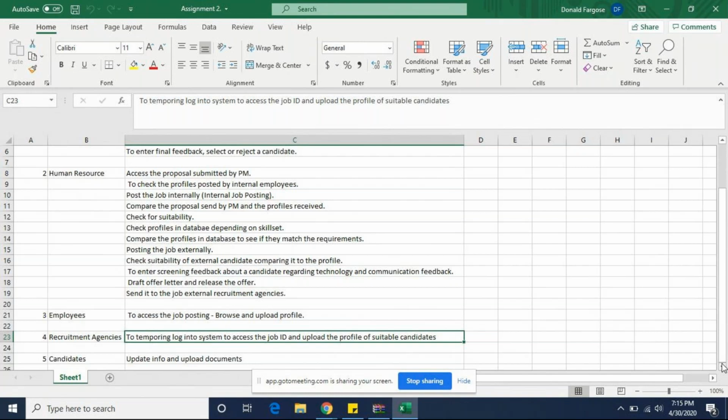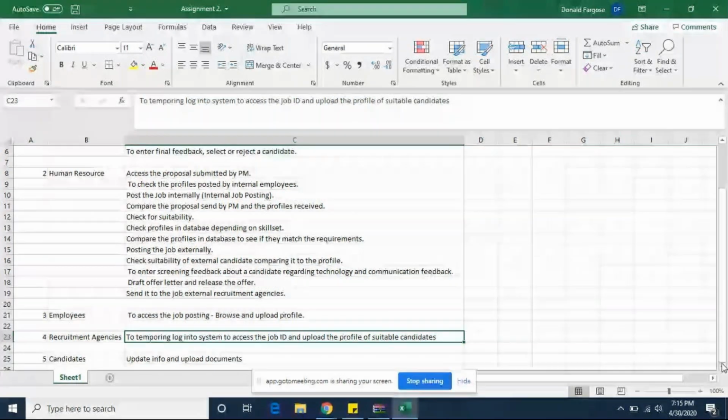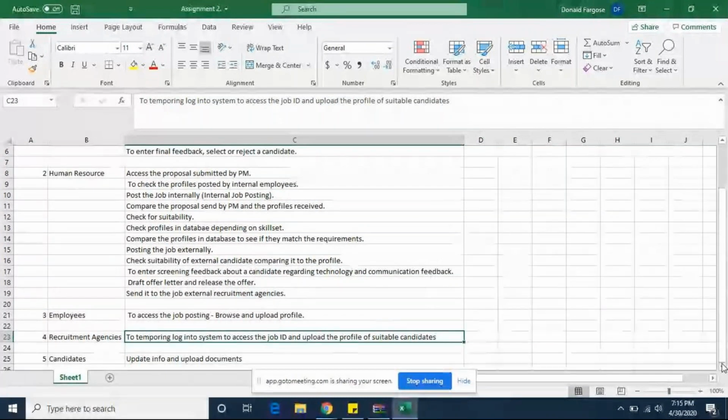To check the profiles posted by the internal employees, this can be clubbed with the others. Check the profiles which are submitted internally by the employees. Check the profiles which are submitted by the recruitment agencies. That can be clubbed together against the job ID. So you should be able to see all the profiles which are submitted. That is the meaning of it. And post the job internally.